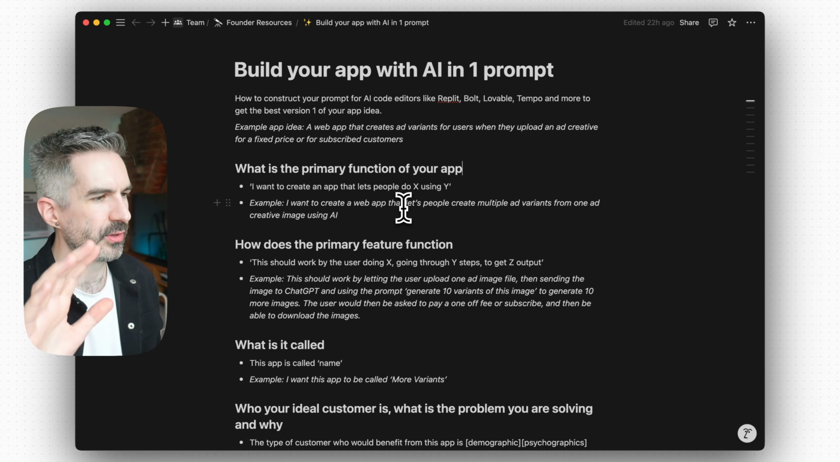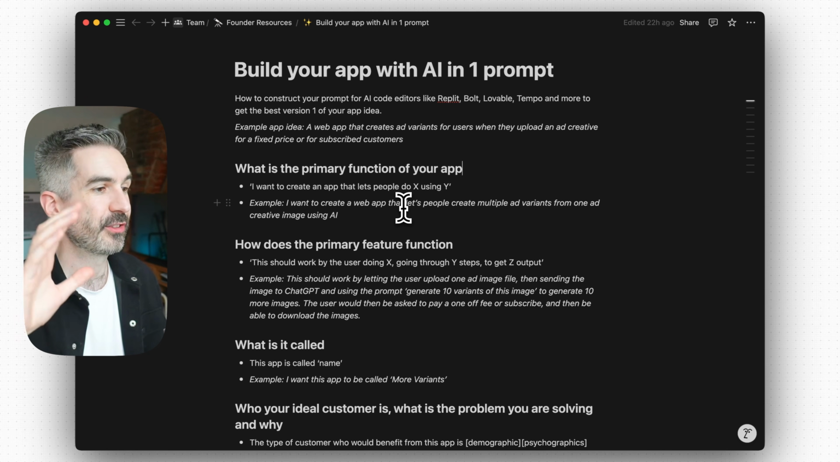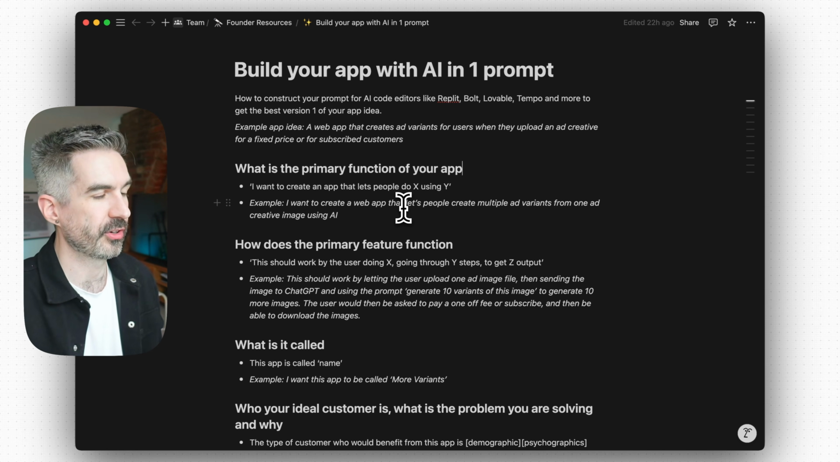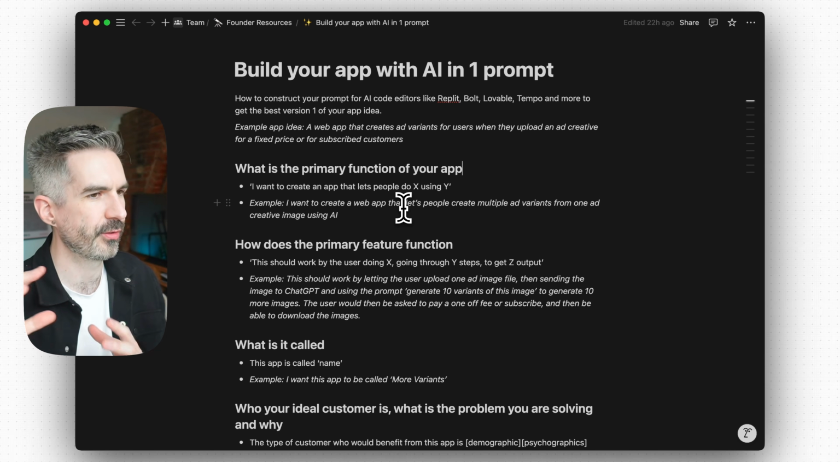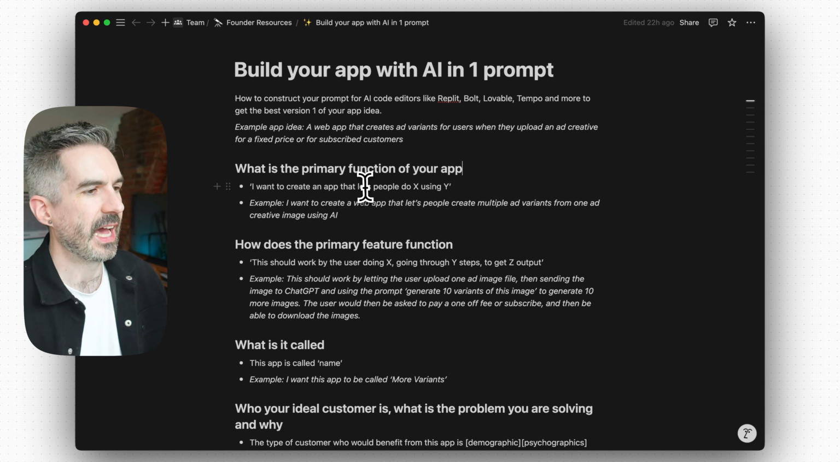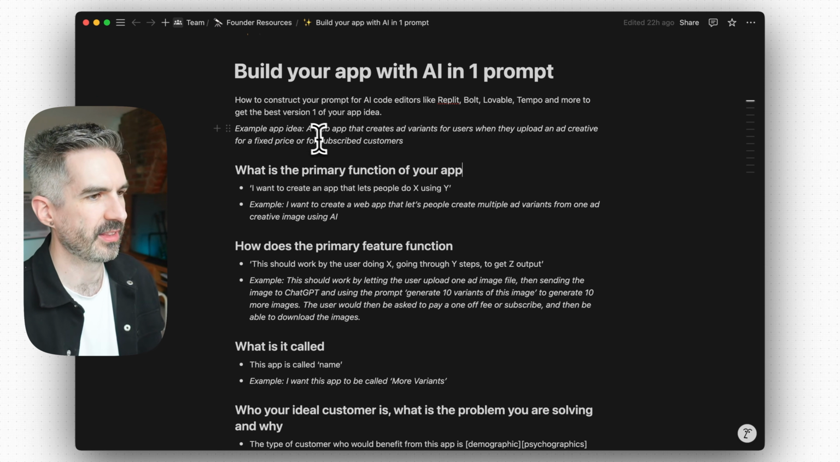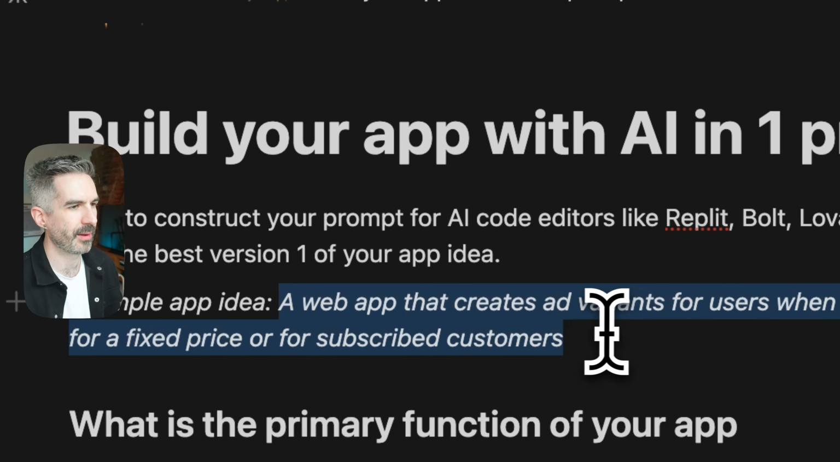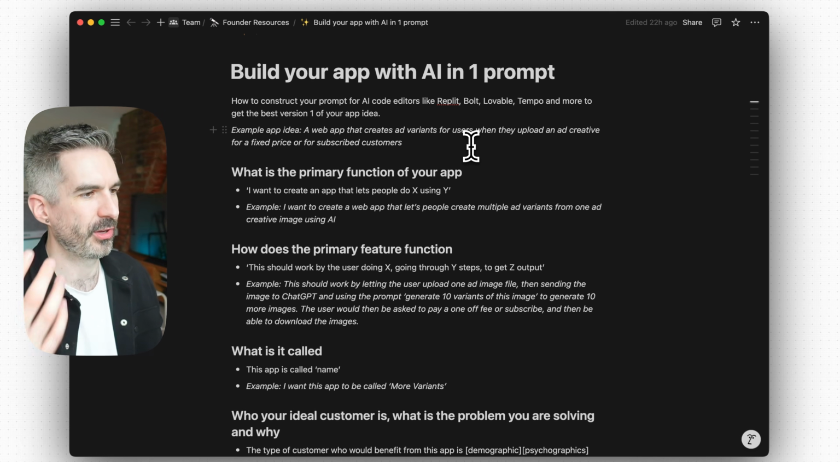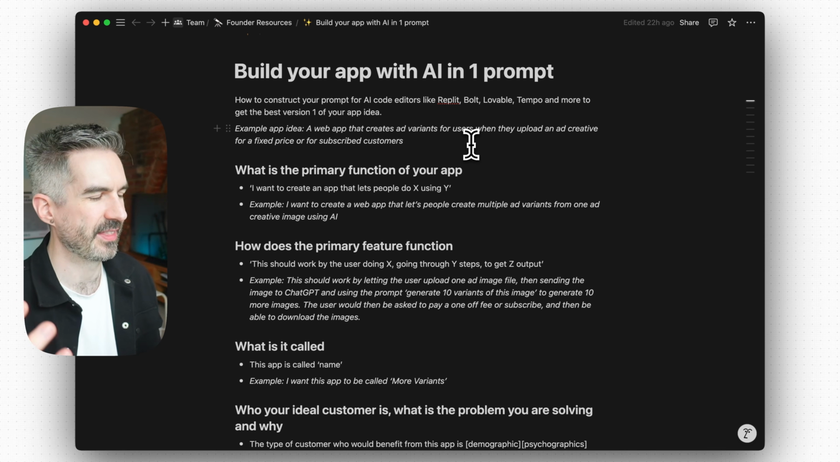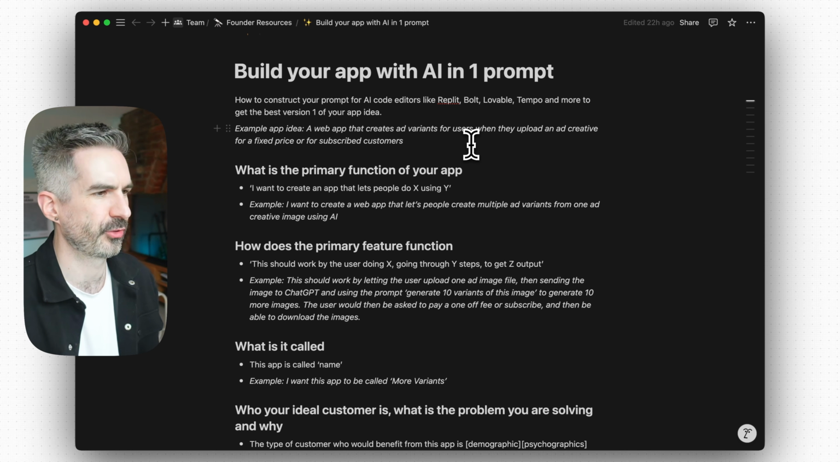One thing that I'm going to do at the end of this video, so that you stick around, is to put the example prompt that I've got here into Replit so that we can see what it builds off the back of that and hopefully get something that's really close to an MVP of an app that could actually be launched. And the example app idea that I'm going to be creating is a web app that lets you create ad variants when you upload an ad creative, and that would be for a fixed price or a subscription basically.